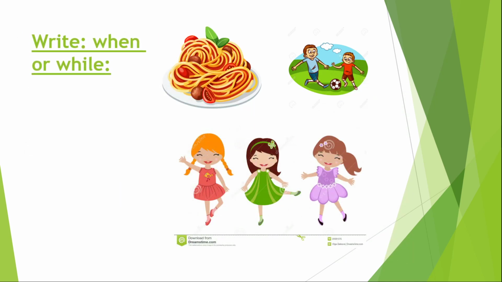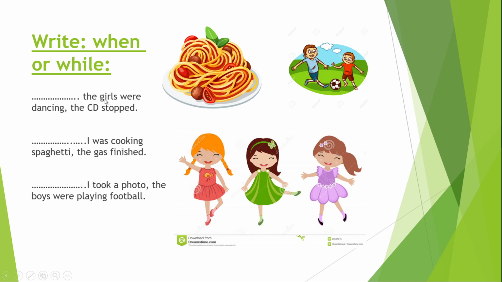Now, let's write either when or while. Let's see. The girls were dancing. This is the first sentence. I have ing in the sentence. It's a past continuous, so I use while. Let's read the sentence again. While the girls were dancing, the CD stopped.